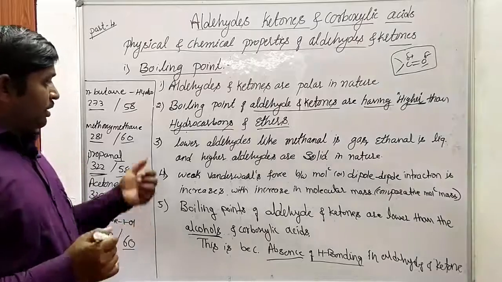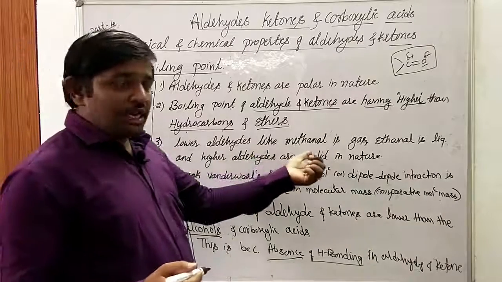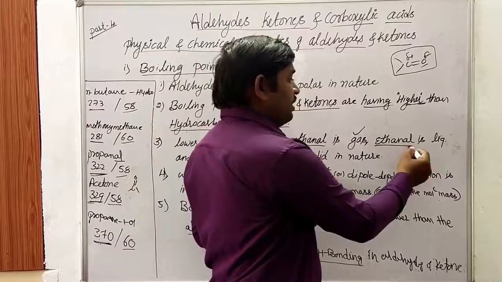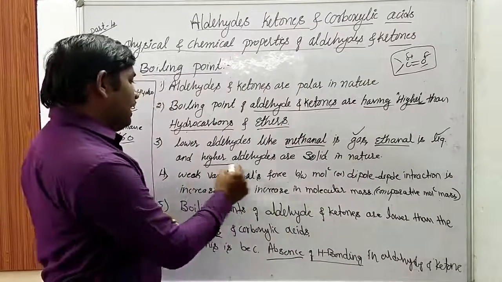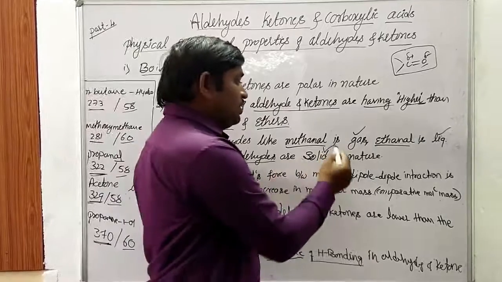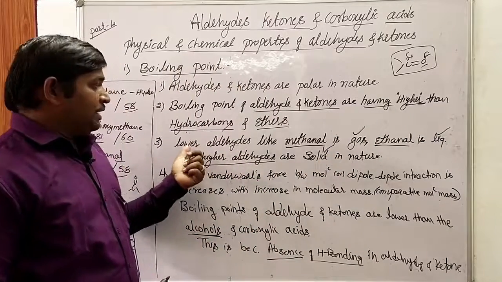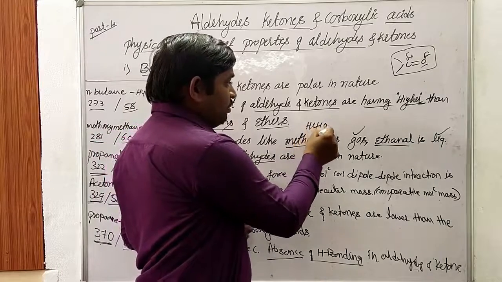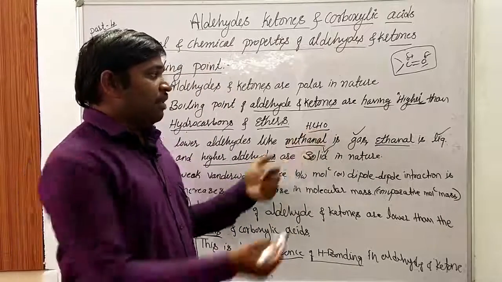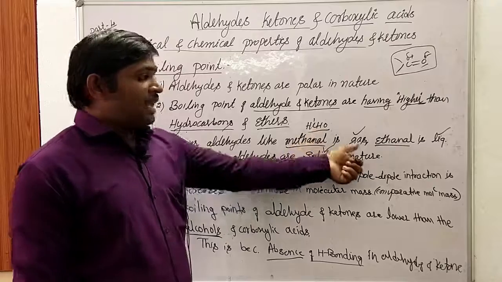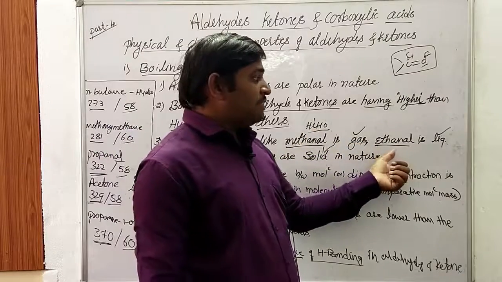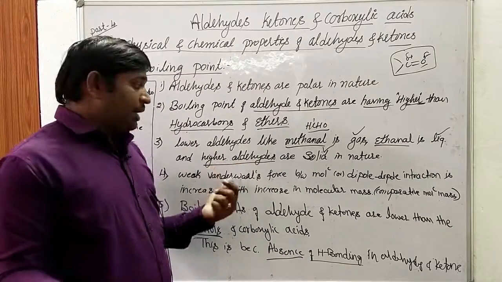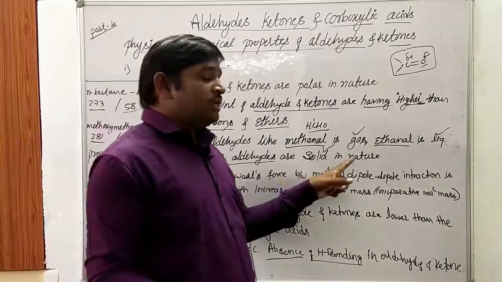So next, let us go for the next point, that is lower aldehydes like methanal and ethanal. Here methanal is considered to be in a gaseous state, whereas ethanal is in a liquid state. Higher aldehydes are solids in nature. Methanal is HCHO, called formaldehyde. The word root for this is 1, that's why it is methanal. Methanal is always a gas and ethanal a liquid, whereas higher aldehydes like propanal and butanal exist in solid states.